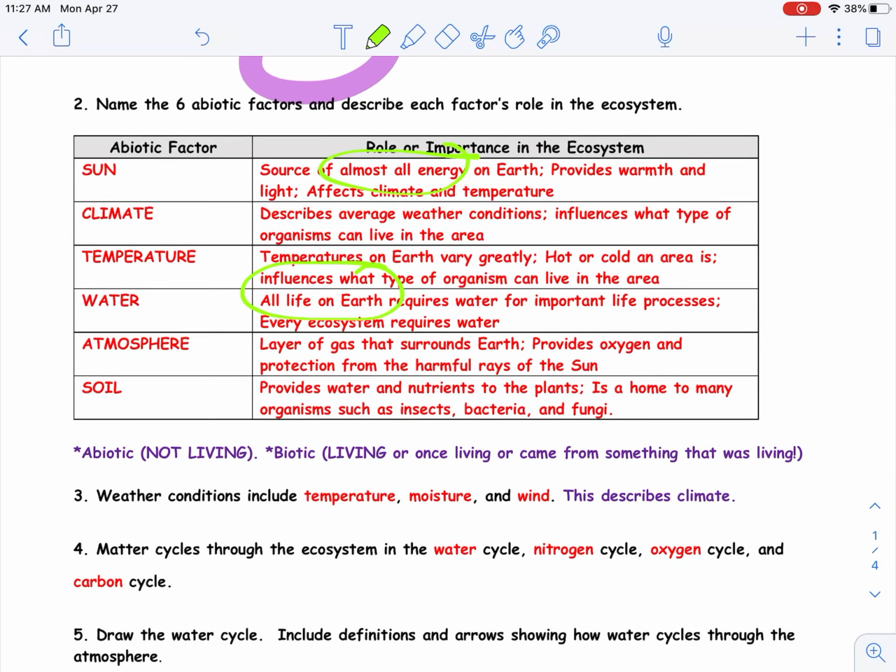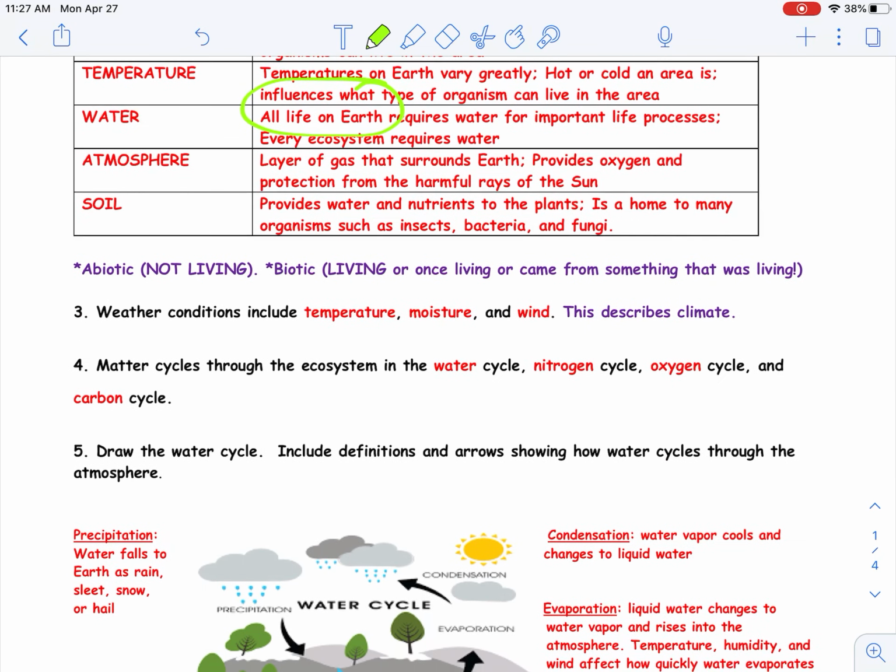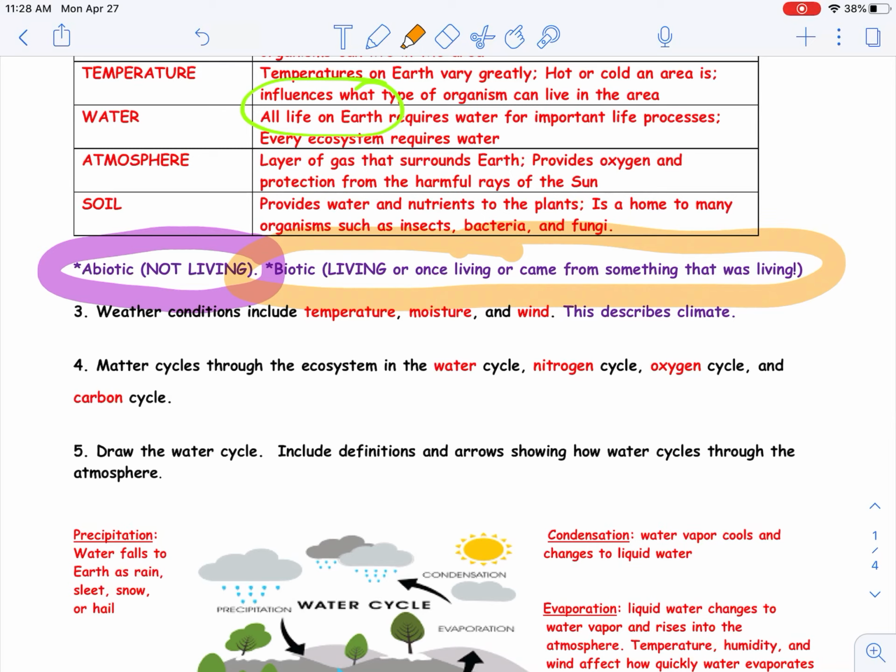So we're going to remember here that abiotic is not living. Let's go ahead and change that to highlighter. Not living, never was alive. Biotic, on the other hand, was living, or came from something that was living, or was once living.